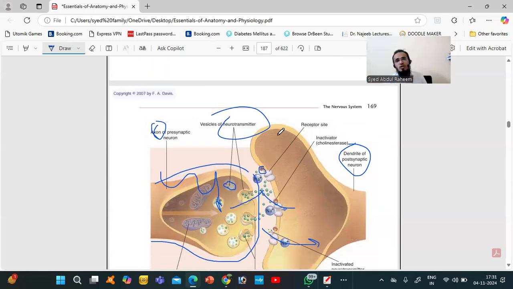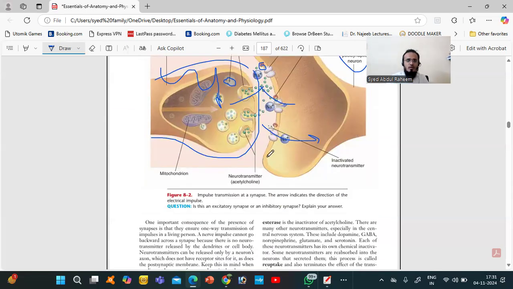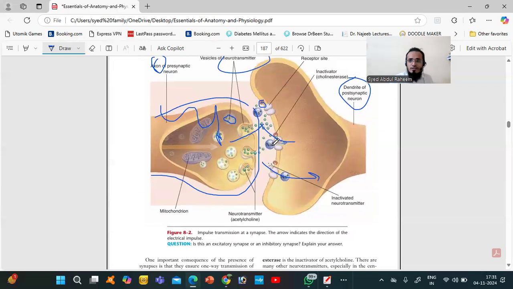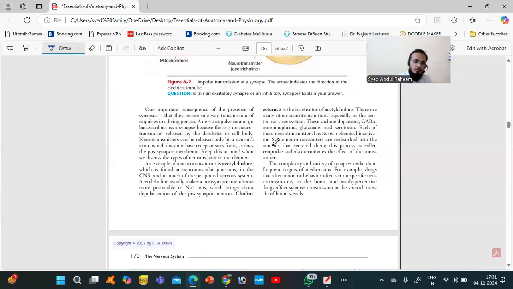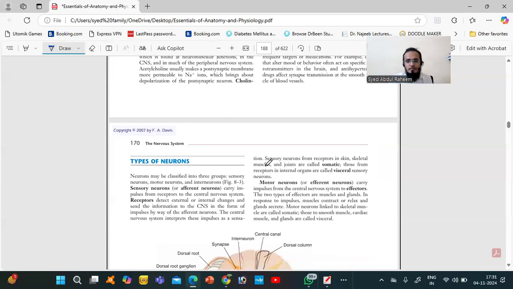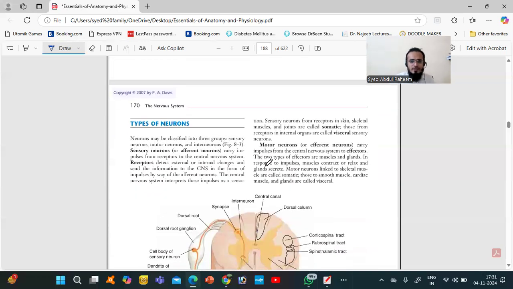So this is what we call the synapse. In that, two chemicals are very important. One is an activator, another one is a deactivator. The activator is acetylcholine, and the deactivator is cholinesterase. This is the thing we have to remember. We already studied it, but here I am revising.